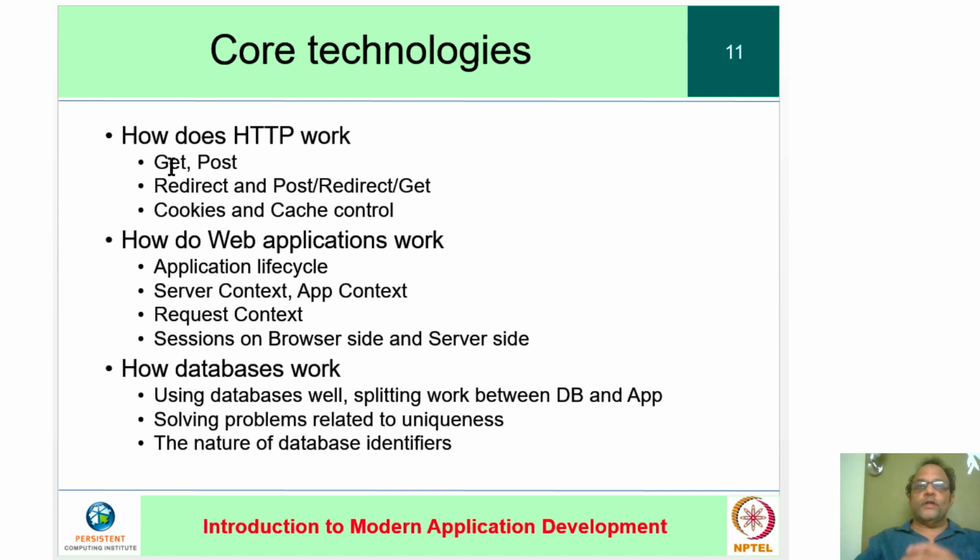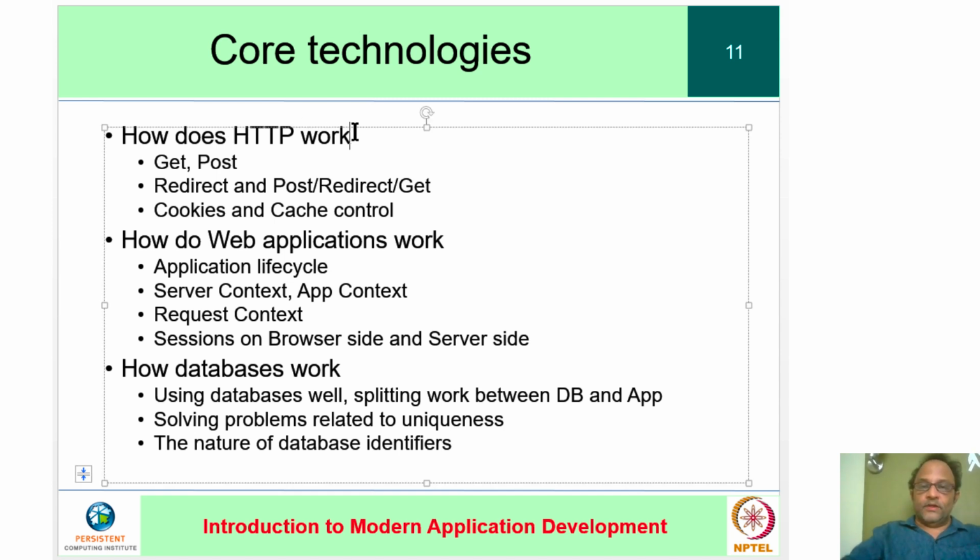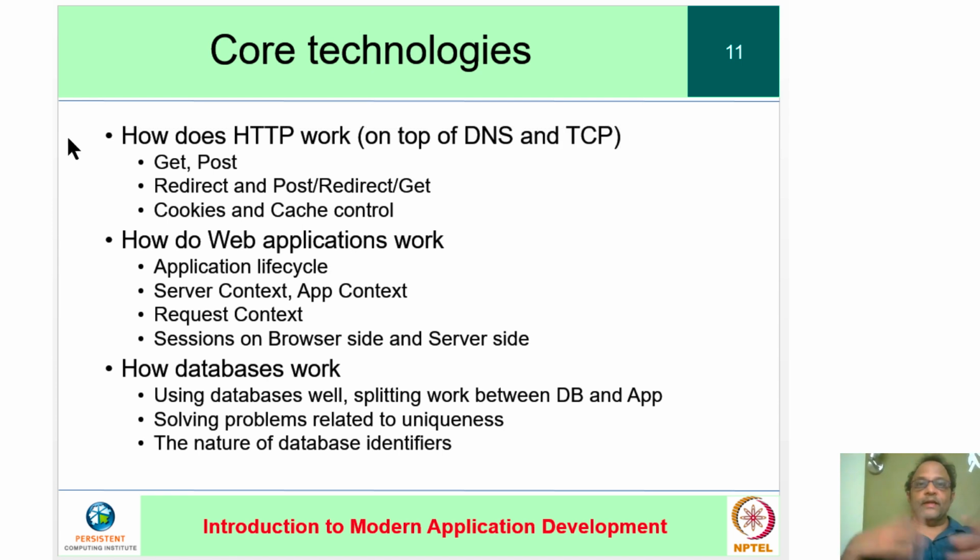Let's go through the core technologies that we have visited in all this work. We now have an idea of how HTTP works. And really on top of DNS and TCP. So you have to have some idea of how the packets are wrapped inside one another and taken apart. And we have even seen the use of programs like SOCAT to build little gateways and understand what the basic raw HTTP protocol actually looks like.